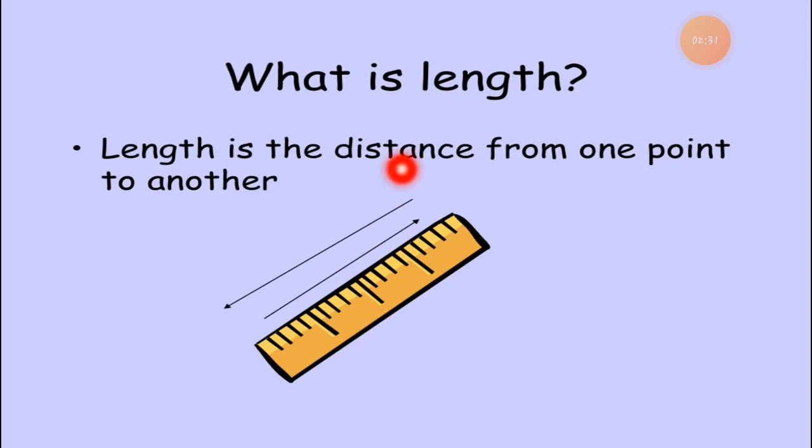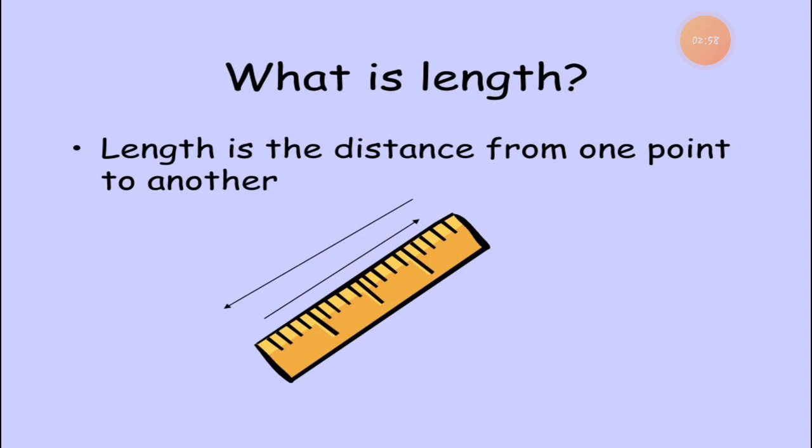Here the definition of length is already given, that length is the distance. What do you mean by distance? You can see this arrow, how long the scale is from this arrow to this arrow. This is the distance. So length is the distance from one point, this one you can call one point, and the other you can call the last one, to another.